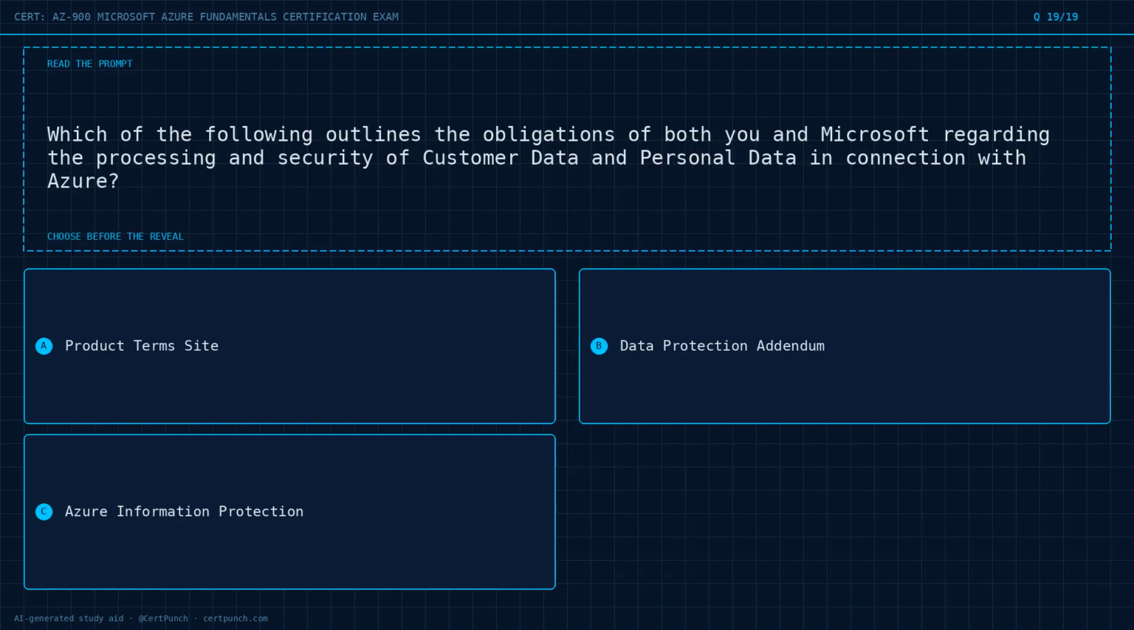Question 19 of 19. Which of the following outlines the obligations of both you and Microsoft regarding the processing and security of customer data and personal data in connection with Azure? Option A, Product Terms Site. Option B, Data Protection Addendum. Option C, Azure Information Protection. Choose the best answer before the reveal. Commit to it now.